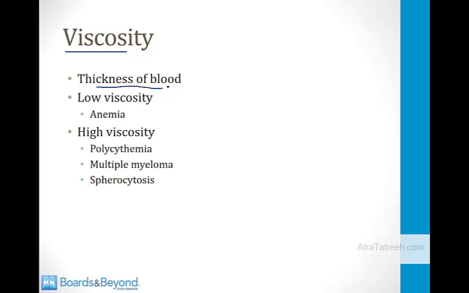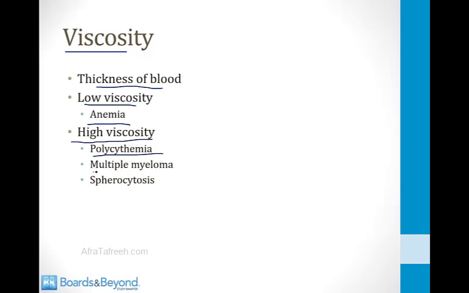Most of the blood in our body is made up of water and the viscosity is relatively low, but there are a couple of pathologic conditions where the viscosity may be higher or lower, and this can affect the resistance to flow. So first of all, patients who are anemic have relatively fewer red cells in their blood, and this can lower the viscosity and therefore lower the resistance to blood flow. A number of pathologic conditions create a high viscosity situation. First of all, polycythemia. Patients with polycythemia have excess red cells and sometimes also white blood cells and platelets, and this can raise the viscosity of blood and increase the resistance to flow.